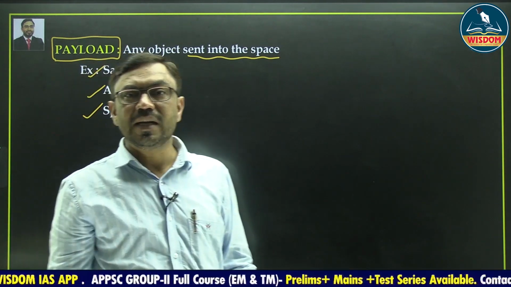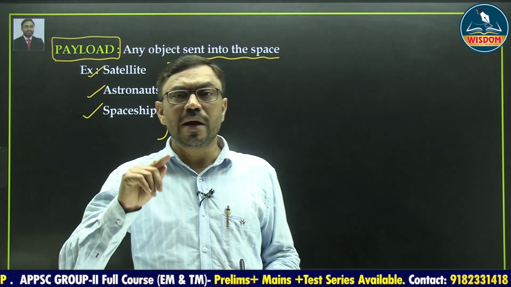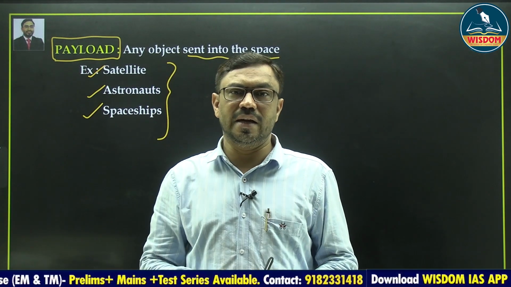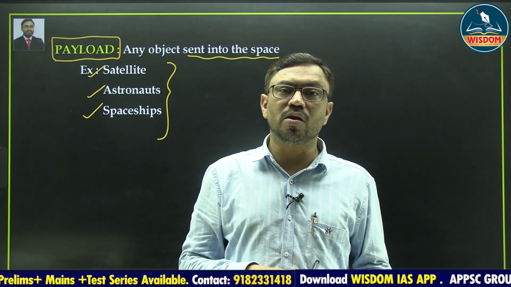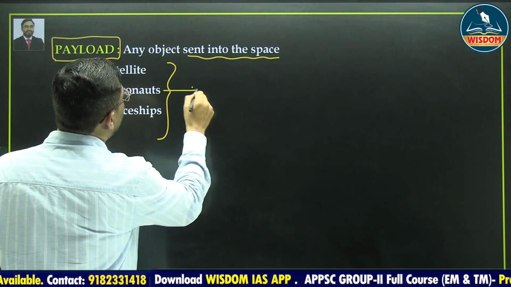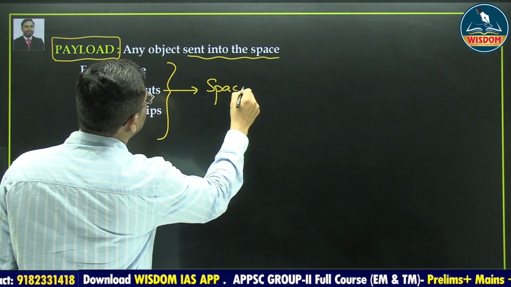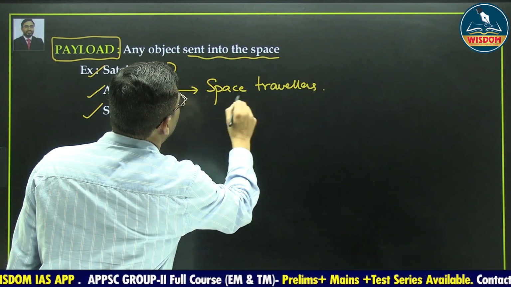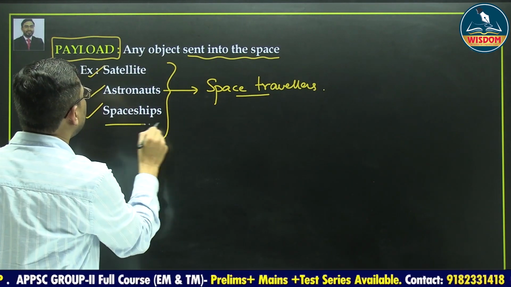What is meant by satellite? Satellite means an object which revolves around another object. These satellites may be either natural or man-made, artificial satellites. And what are astronauts? Astronauts means the space travelers. And what are spaceships?